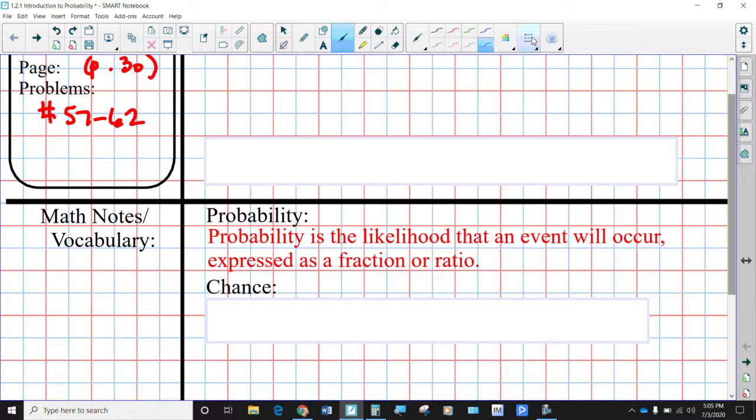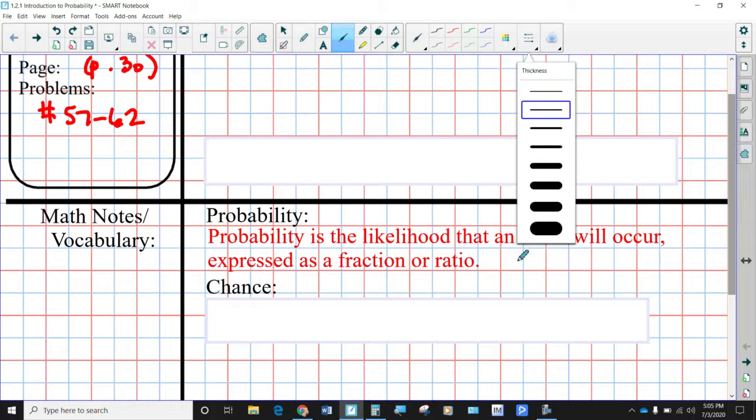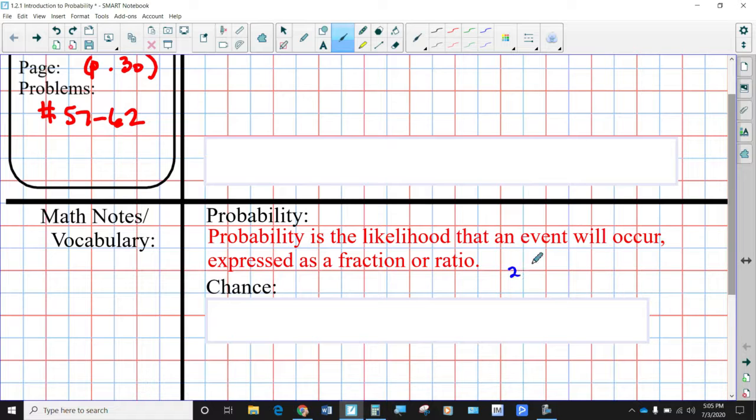Examples of that would be, what are the chances that when you flip a coin, you are going to flip a heads? Well, there are two sides of the coin, and only one of them is heads. So that would be expressed as a 1/2 probability, 1 out of 2, basically.